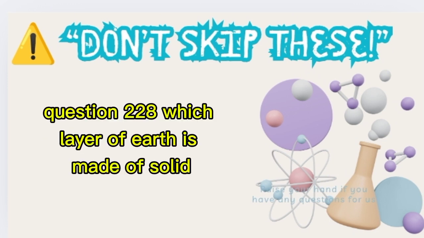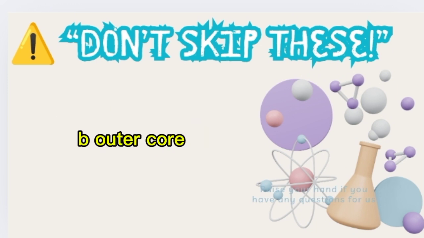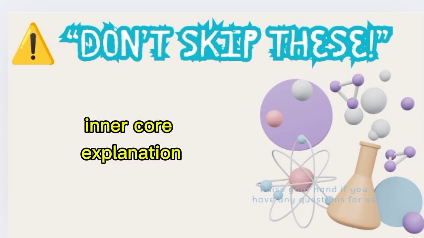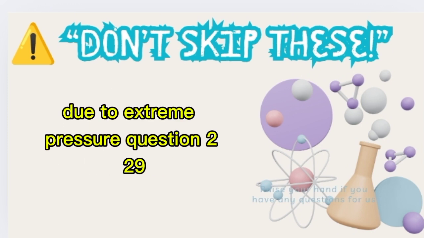Question 228. Which layer of Earth is made of solid iron and nickel? A. Mantle. B. Outer core. C. Inner core. Correct answer: C. Inner core. Explanation: Earth's inner core is solid and made primarily of iron and nickel due to extreme pressure.